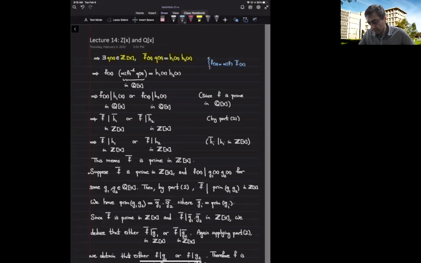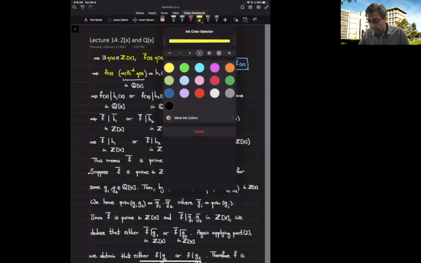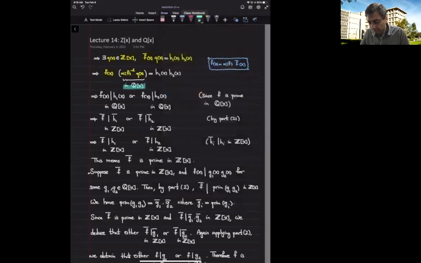So from here, I can rewrite f bar as its content inverse times f. So that means I can write f bar and say it is f of x times the content inverse, and put the content inverse by q of x. So this means I end up getting a rational polynomial, a polynomial with rational coefficients, and when I multiply it by f, I get h1 times h2.